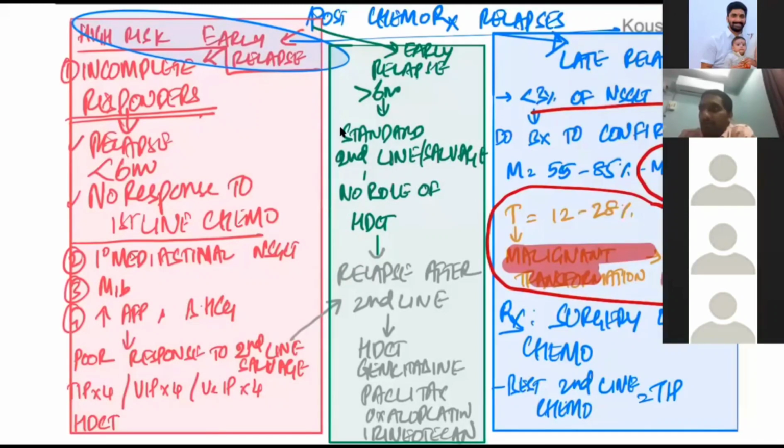What about high dose chemotherapy, sir? High dose chemotherapy, basically first line chemotherapy is BEP. If BEP has failed, the other options are TIP, VIP, VeIP, or high dose chemotherapy. High dose chemotherapy is basically carboplatin plus etoposide along with stem cell rescue.